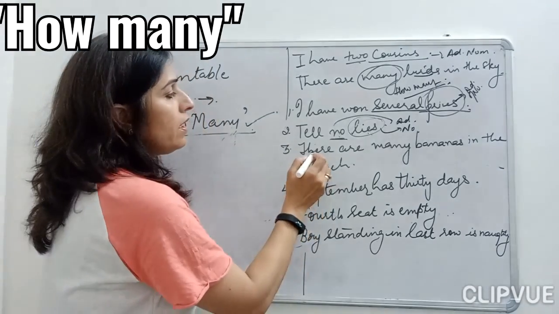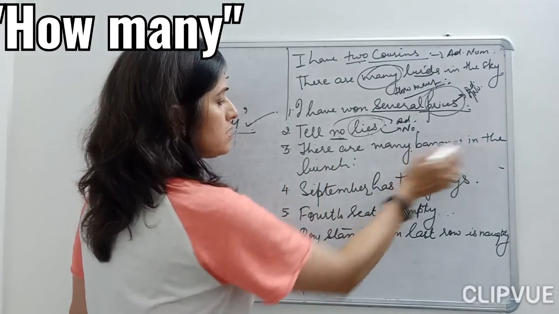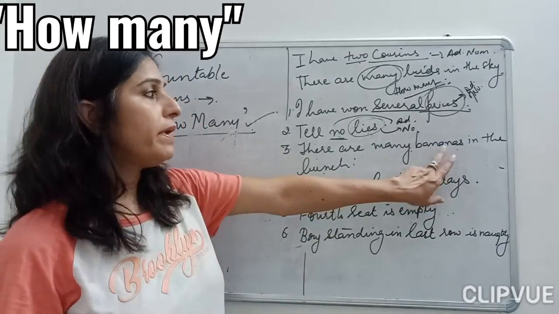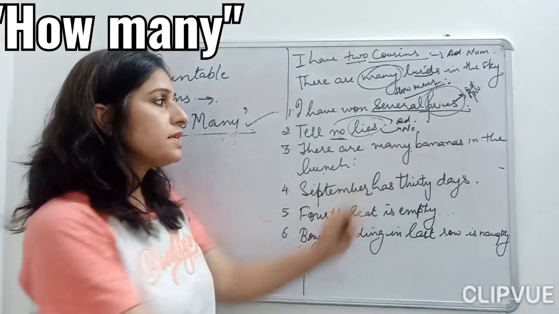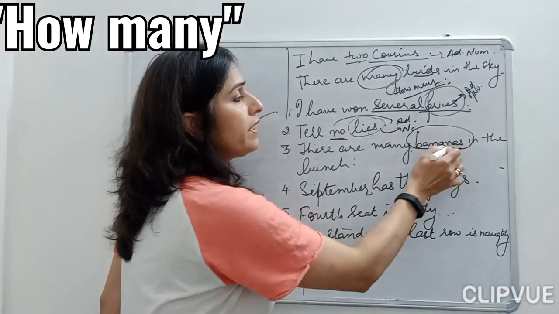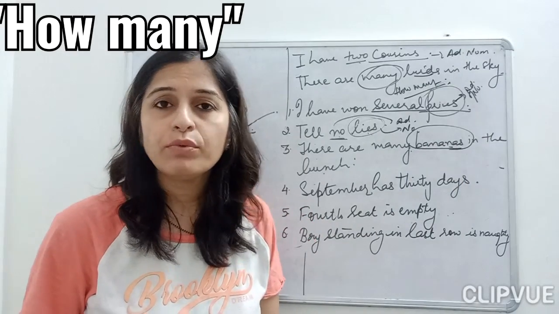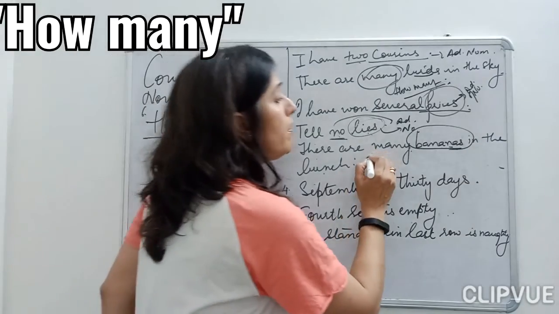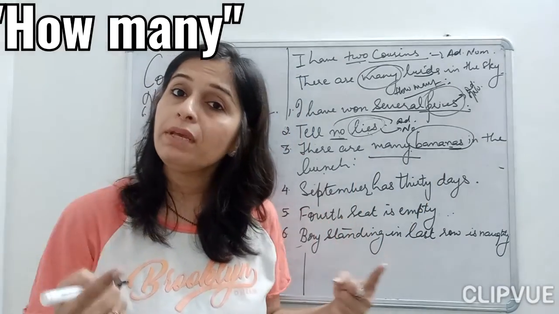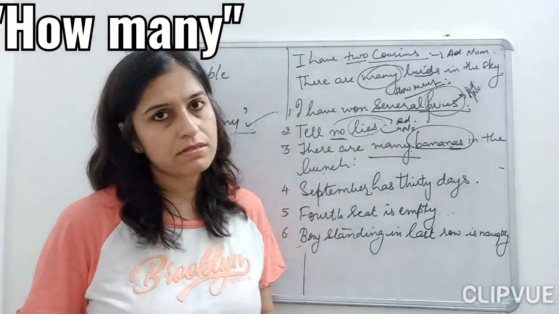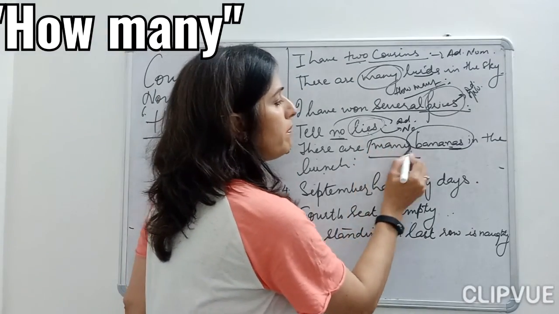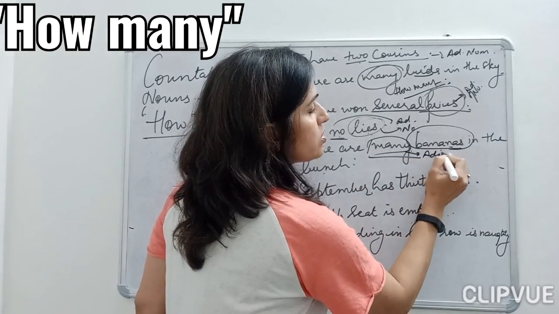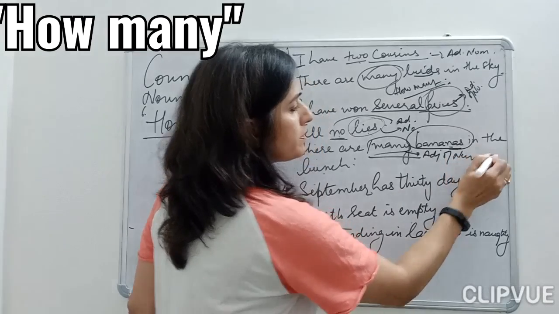Fine. Now, there are many bananas in the bunch. Now, my banana is a noun here, children. Okay. And what is it telling about my banana, about my noun? That in the bunch there are many bananas. There are many bananas. How many bananas? There are many bananas in the bunch. So here my many is my adjective of number.